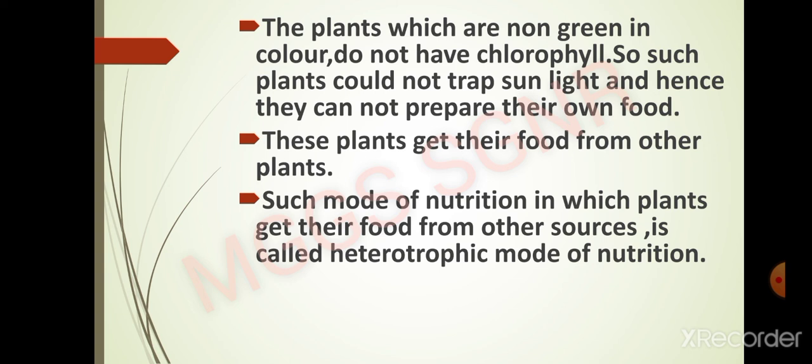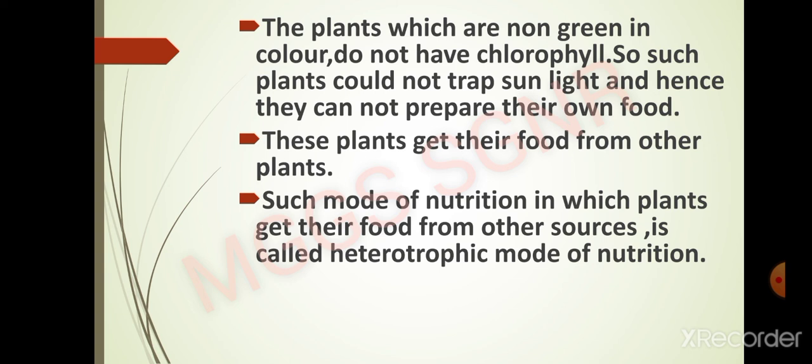Clear? Cuscuta is one more example. Cuscuta is also a plant, yellow colored threads which spread on a big tree or a big plant. It does not have any chlorophyll. It cannot make its own food. It cannot undergo the autotrophic mode of nutrition. So what is left? The heterotrophic mode of nutrition.